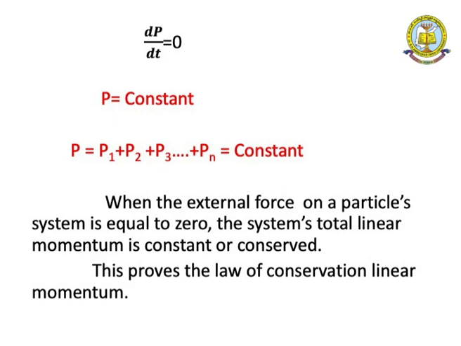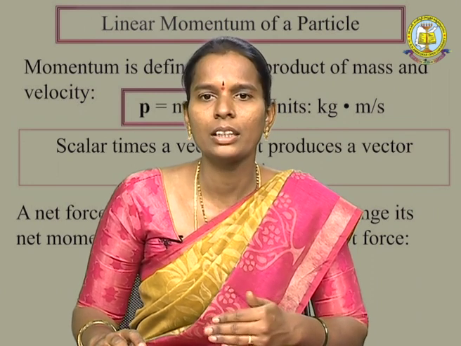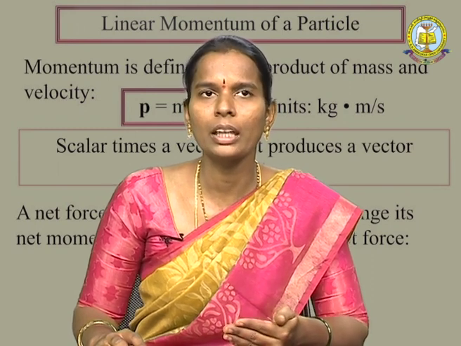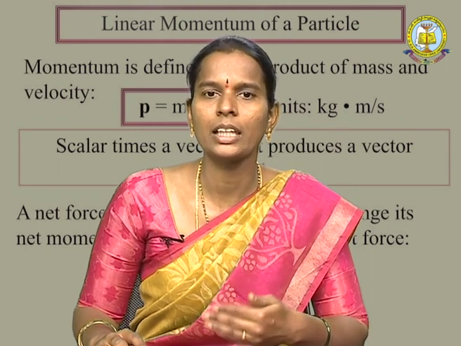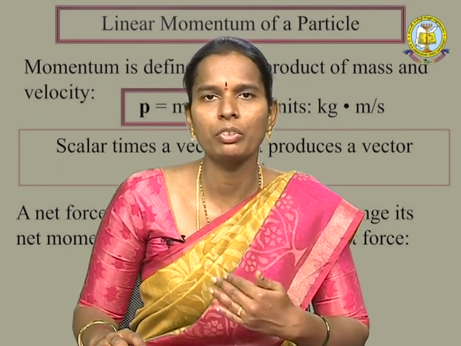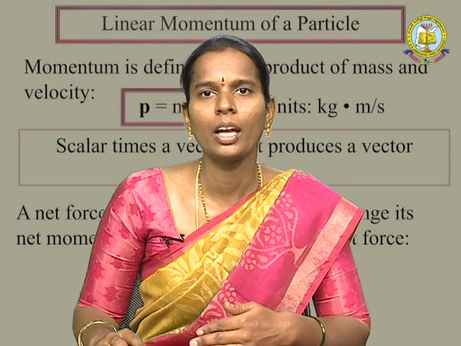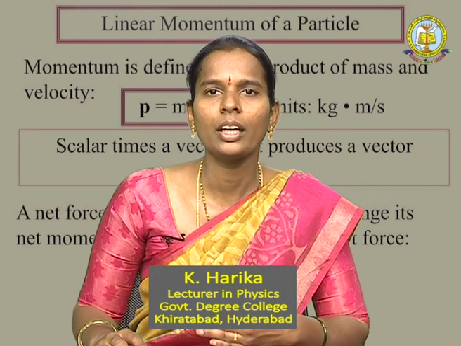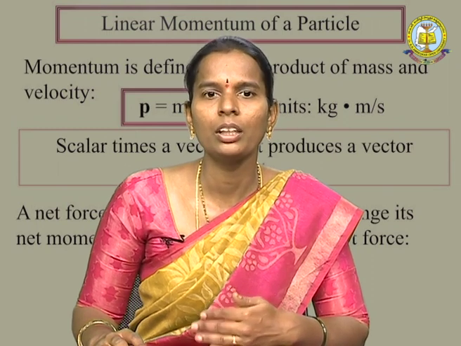So, the linear momentum p is the product of mass and velocity, that is, p is equal to mv. For n number of particles, you have n masses and n velocities. The linear momentum of the system in a particle reference frame is the vector sum of the momentum of individual particles, that is, p is equal to m1 v1 plus m2 v2 up to mn vn. You can write this as the summation from i equal to 1 to n of m_i v_i, which is M into Vcm, where M is the total mass and Vcm is the velocity of the center of mass.